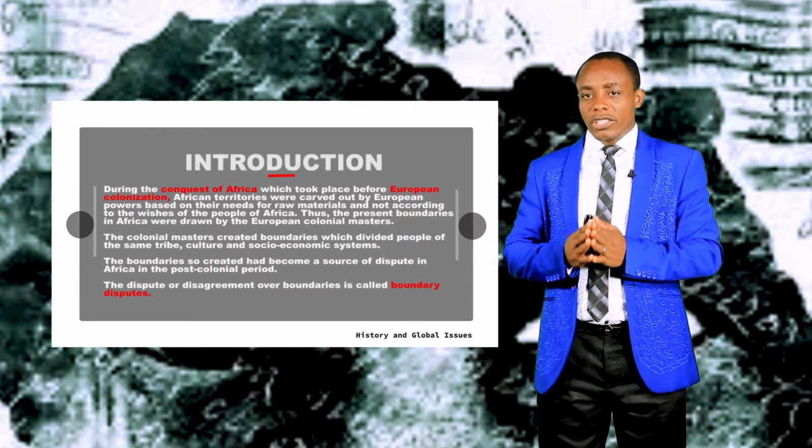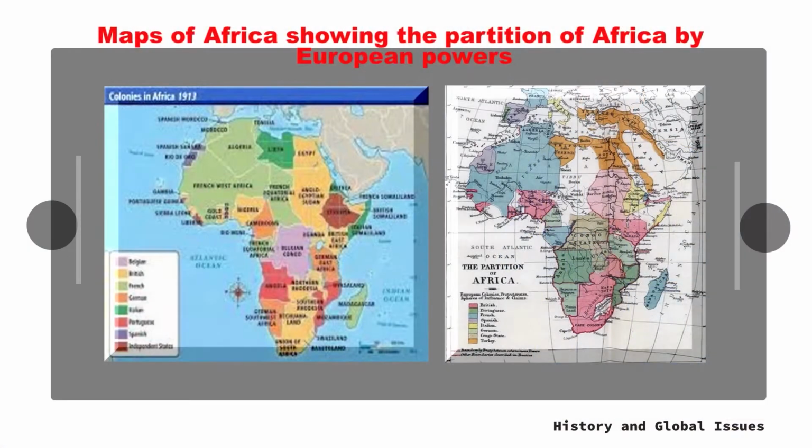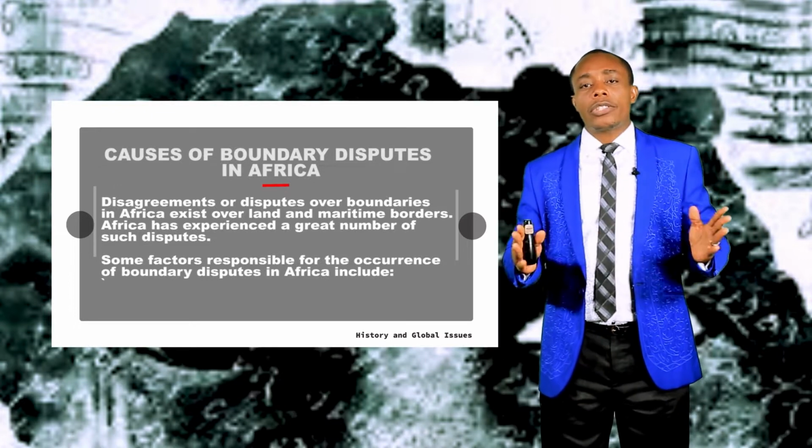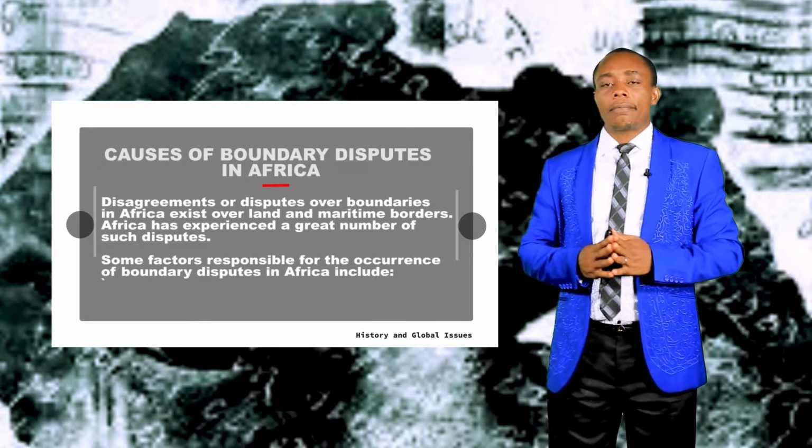Now let's look at the screen. You can see the map of Africa showing various places occupied by various European powers during colonization. The boundaries you are seeing were created by these powers and not based on culture, socio-economic system or the wishes of the people. From this background, let us now consider the causes of boundary disputes in Africa.